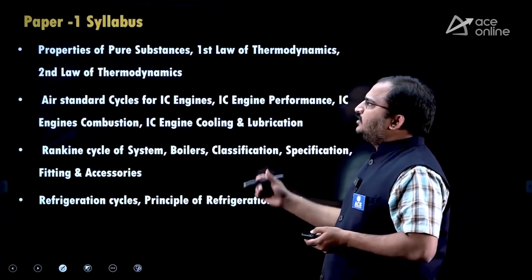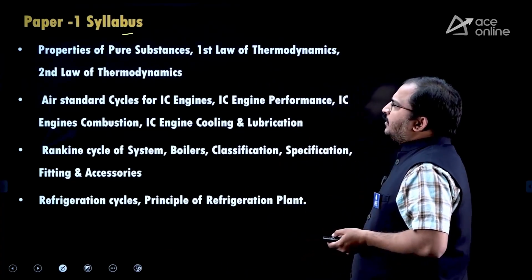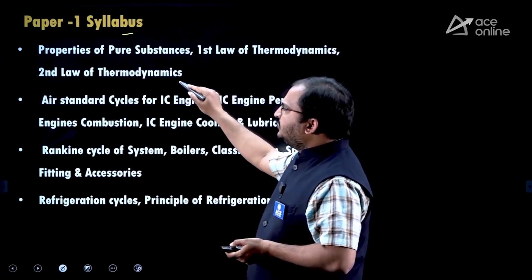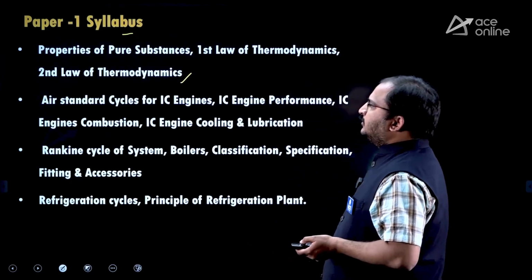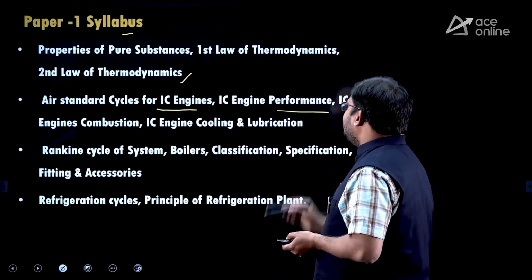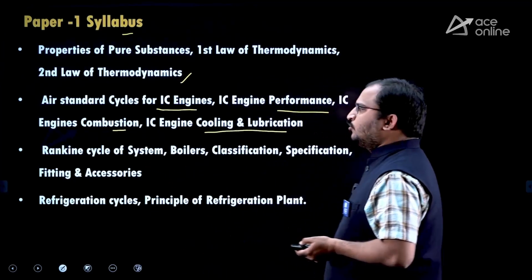Okay, now coming to the syllabus. So this is the paper 1 syllabus, dear students. Here, properties of pure substances, first law of thermodynamics, second law of thermodynamics. Then air standard cycles for IC engines, IC engine performance, IC engine combustion, IC engine cooling and lubrication.